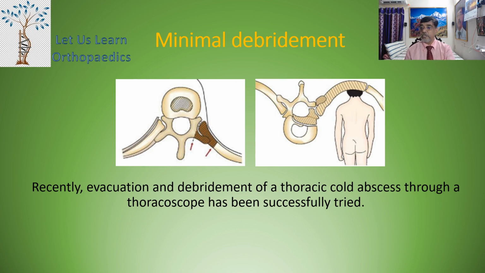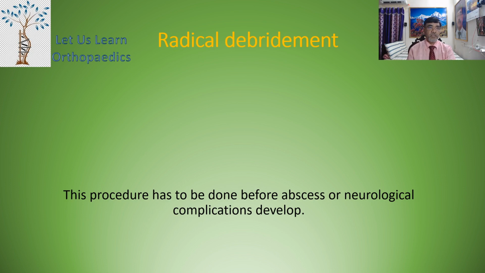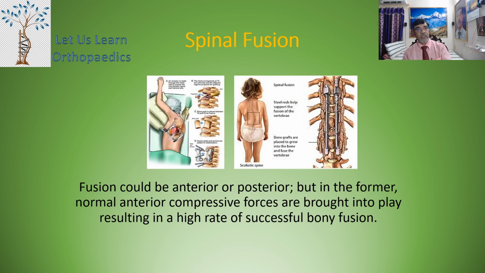Recently, evacuation and debridement of a thoracic cold abscess through a thoracoscope has been successfully tried. Coming to the radical debridement, this is done through the anterior approach and is invariably followed by spinal fusion with either a strut graft involving a rib or a fibula after a thorough debridement. This procedure has to be done, however, before the abscess or neurological complication develops.